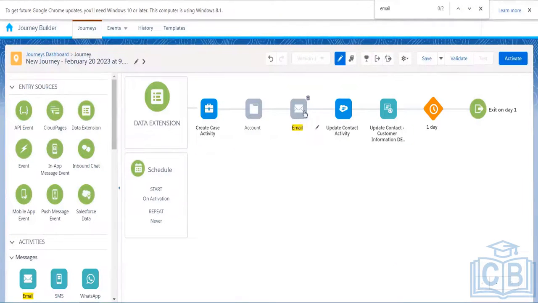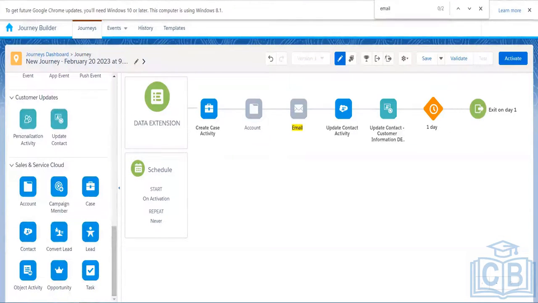This customer will come to this email activity. The email will be sent, and then the customer will reach this activity, that is the update contact activity. And here it will go to the Salesforce contact object, find that customer, and then update the contact over there.